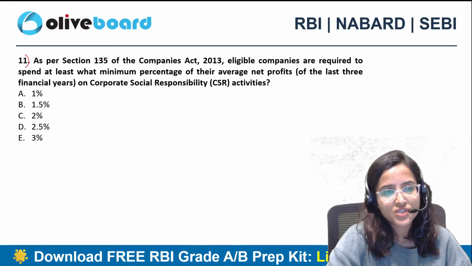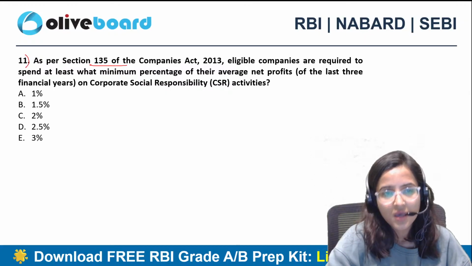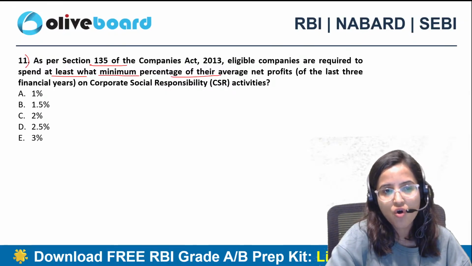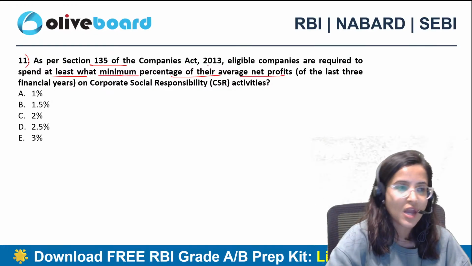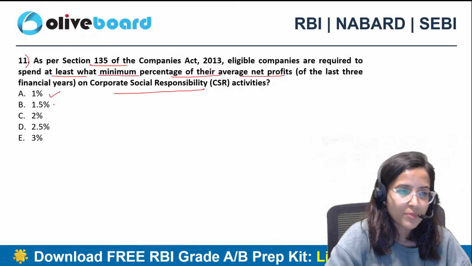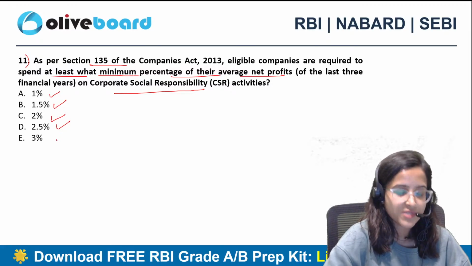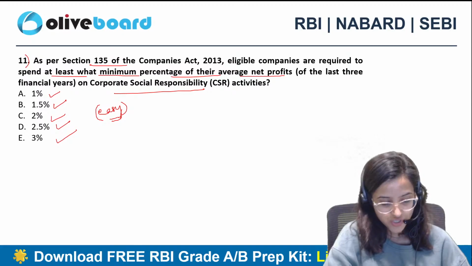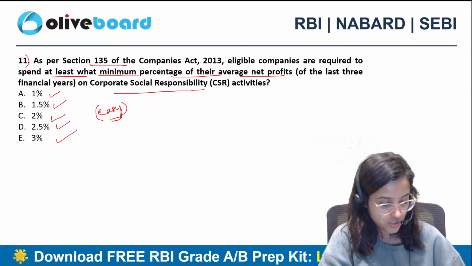11th question. As per Section 135 of the Companies Act, eligible companies are required to spend at least what minimum percentage of their average net profits of the last 3 financial years on CSR activities? 1%, 1.5%, 2%, 2.5%, 3%. Very easy and direct question again. Today's questions are quite easy from your finance section.